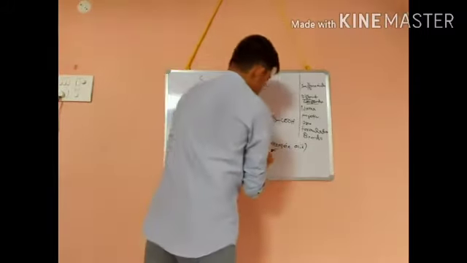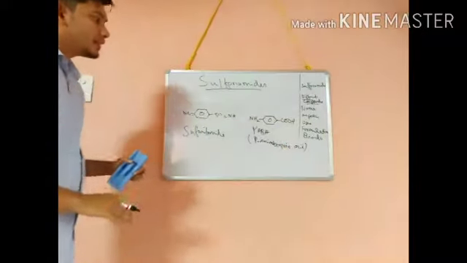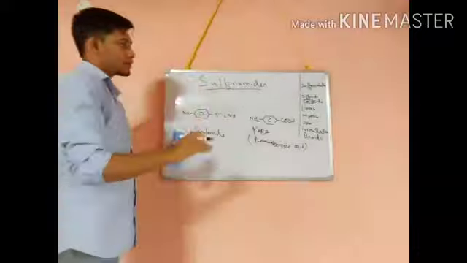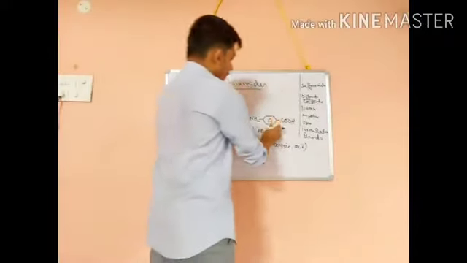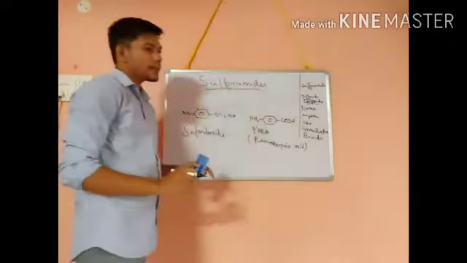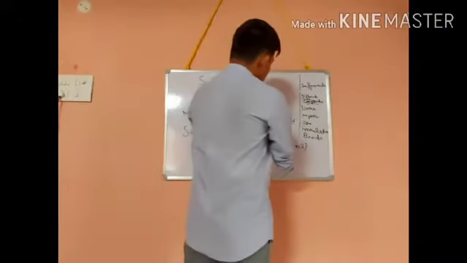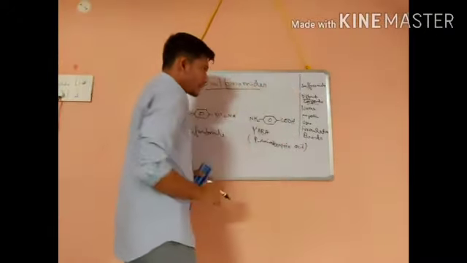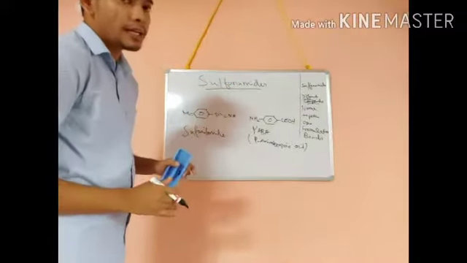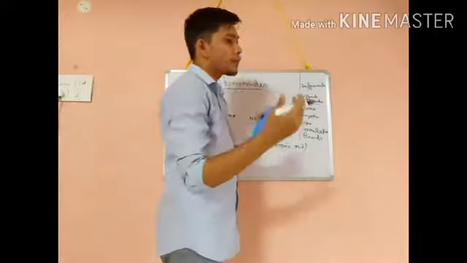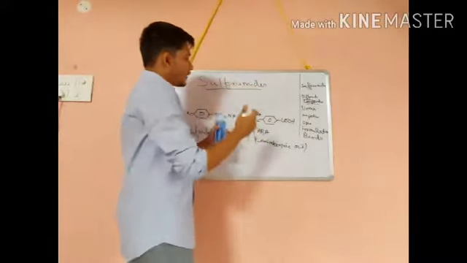This para-amino benzoic acid is essential for the bacteria for its growth, because PABA is essential for folic acid synthesis. And we know folic acid is an essential chemical compound required for DNA synthesis. After DNA synthesis, the protein will be synthesized.